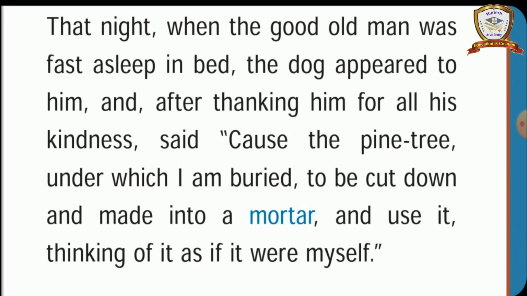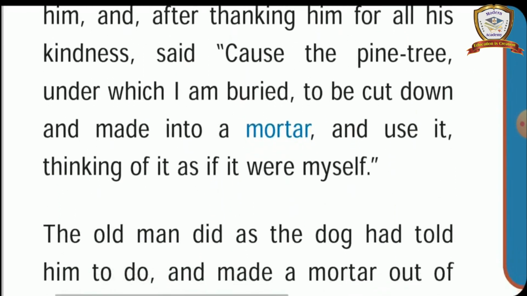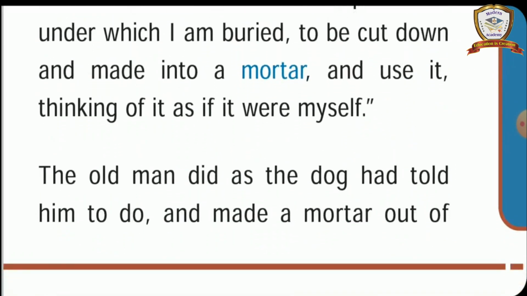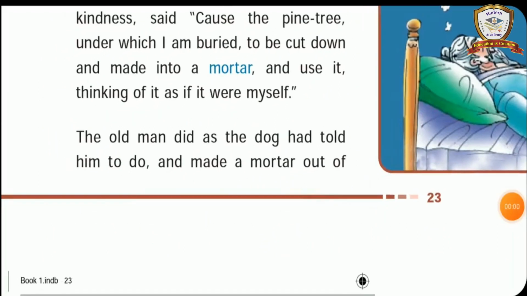The dog appeared in his dream to tell three things. Understand what the things are? First, the dog thanked his master for his unconditional kindness. Next, the dog asked his master to cut down the pine tree to make a mortar. Next, the dog asked his master to think of the mortar as himself. Understand? Three things. And the next one, let us see the magic in the next paragraph. Listen carefully, dears. Let us learn the next paragraph.